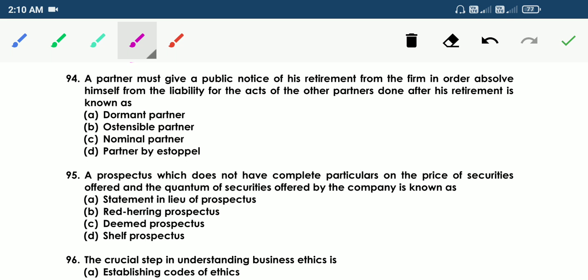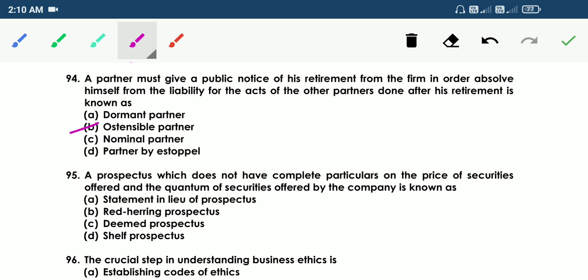So the answer is B. Ostensible partner. So a partner must give a public notice of his retirement from the firm in order to absolve himself from the liability for the acts of the other partners done after his retirement is known as ostensible partner.